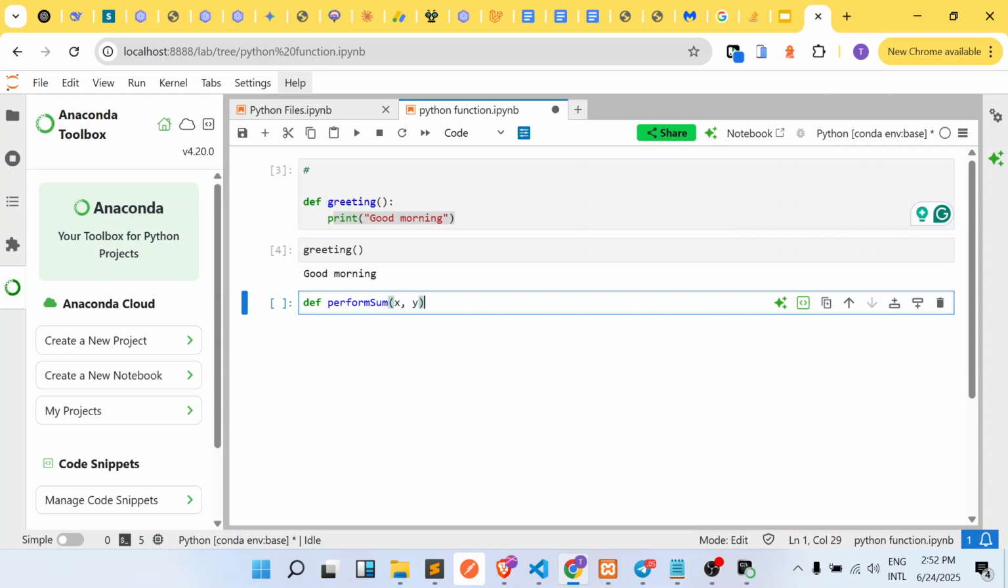So this function is going to accept two variables. Of course, if you want this function to accept three variables, you can actually specify another one here and it will accept three variables. Now the name of these variables here doesn't really matter.